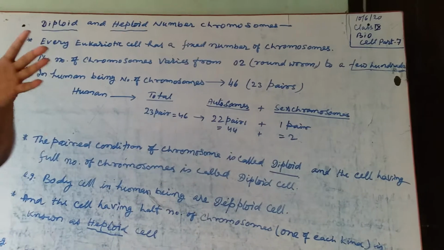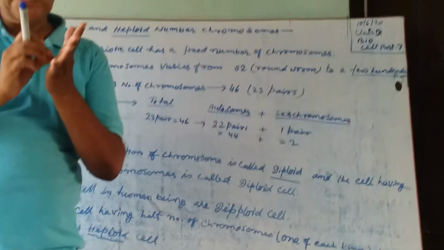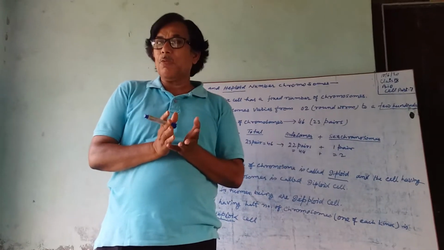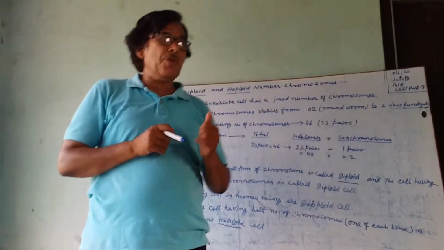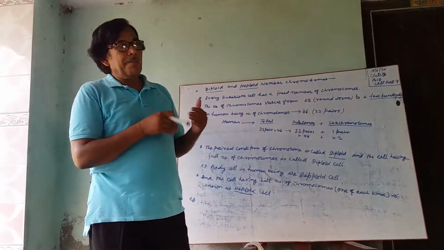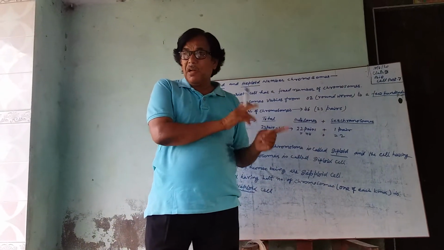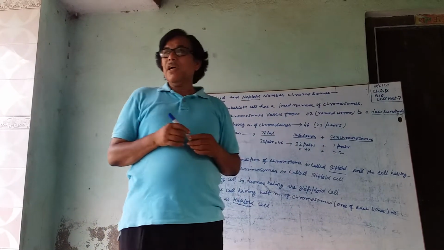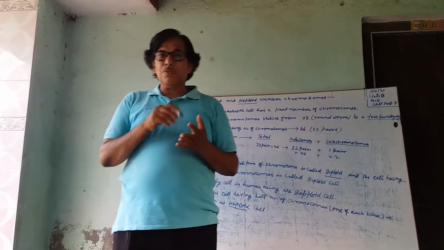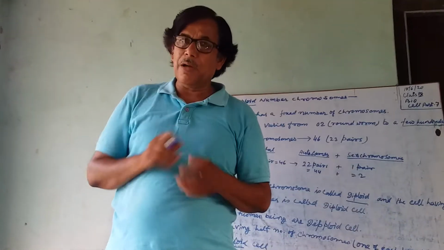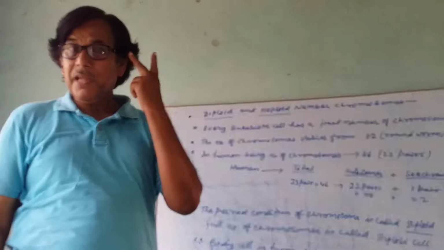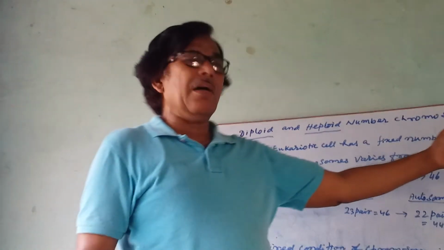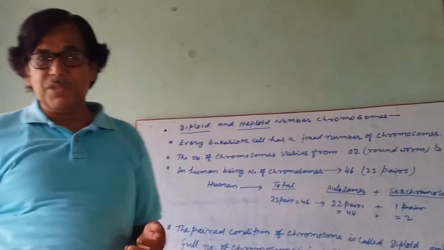As you know, every organism, whether it is unicellular or multicellular, has a fixed number of chromosomes in its body cells. This number of chromosomes varies from one organism to another. For example, the smallest number of chromosomes is found in roundworm, which is only one pair, that is 2 chromosomes. Some insects have nearly 1000 chromosomes in them.